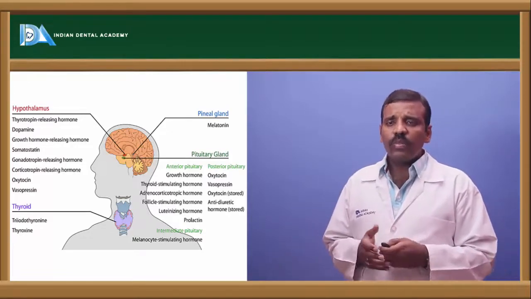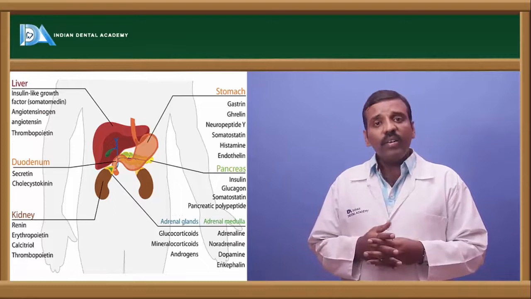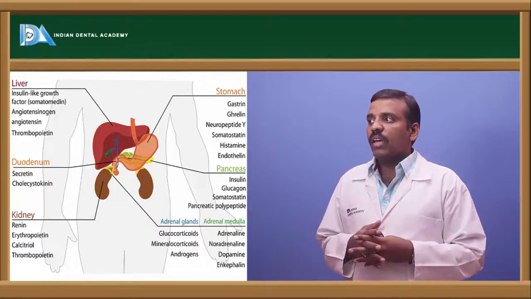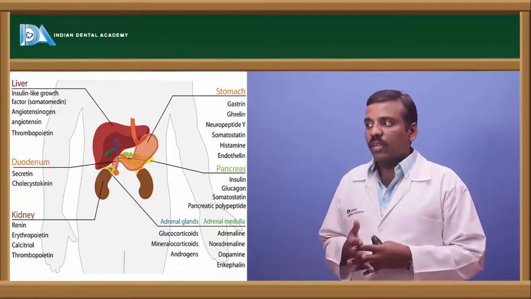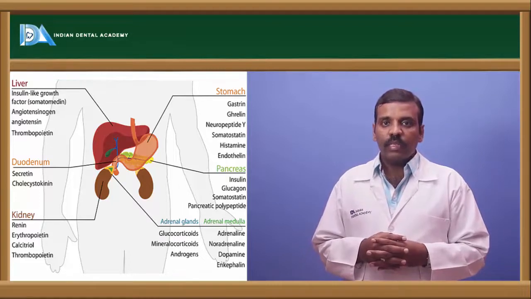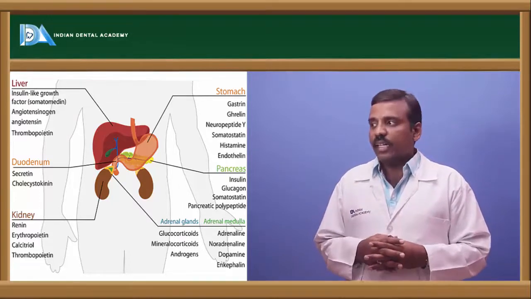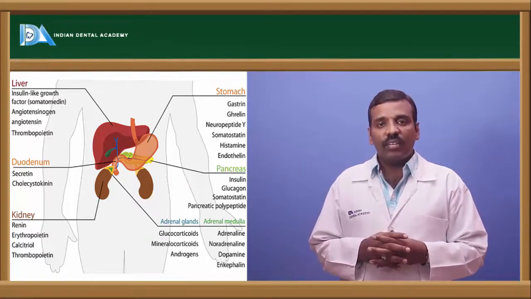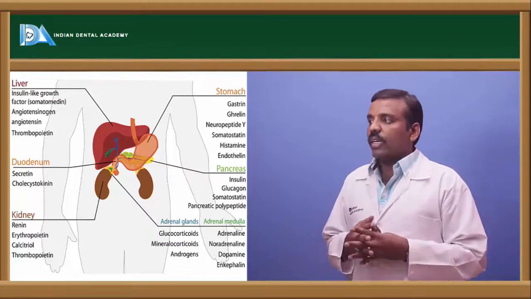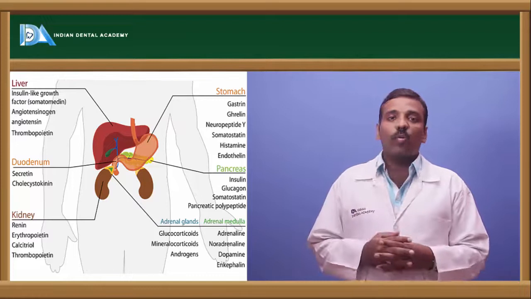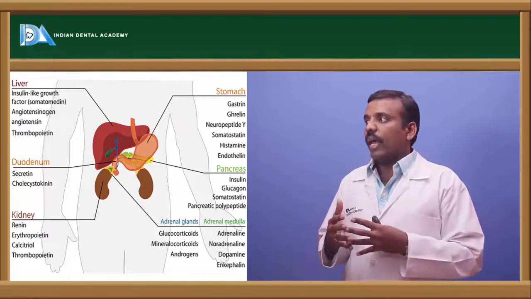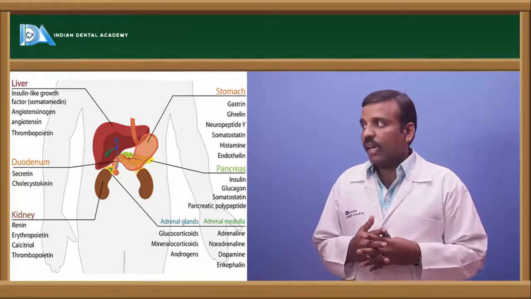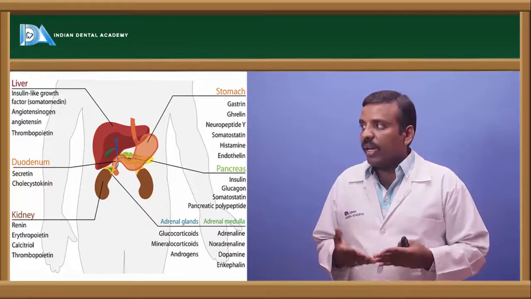Next is the liver. The liver secretes insulin-like growth factor, angiotensinogen, angiotensin and thrombopoietin. Next, the duodenum secretes secretin and CCK, cholecystokinin. The kidney secretes renin, erythropoietin, calcitriol and thrombopoietin. The stomach secretes gastrin, ghrelin, somatostatin, histamine and endothelin.